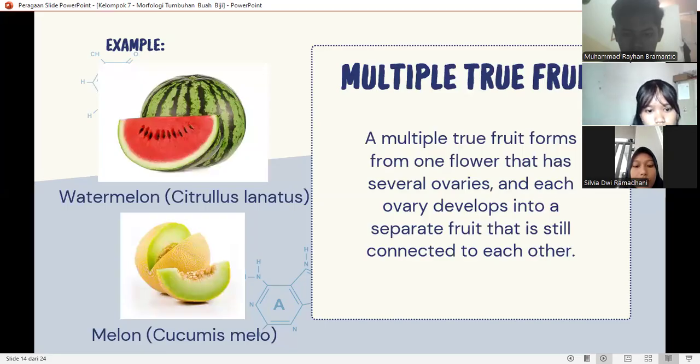Melon is formed from multiple ovaries within a single flower, which merge into one large fruit. Similar to melons, watermelons develop from multiple ovaries in one flower. Next.